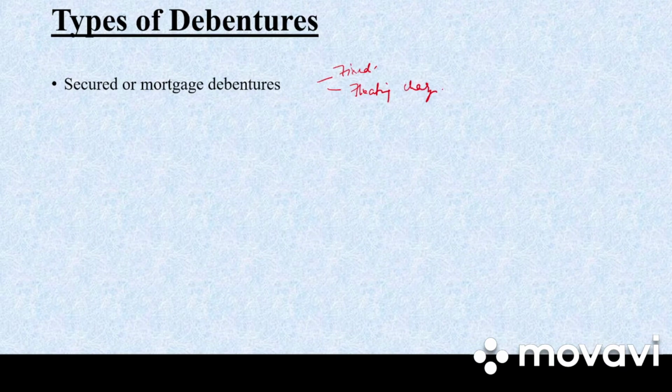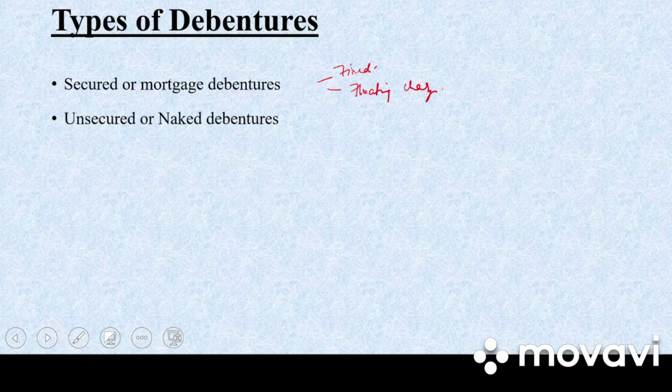If the company is unable to pay the debentures on the due date, the debenture holders will realize their money from the assets which are mortgaged with them. Clear? अगर डिबेंचर होल्डर को उनके पैसे नहीं मिले तो वो जो एसेट इन्होंने मॉर्गेज की है कंपनी में उसको सेल करके अपना पैसा ले लेंगे.